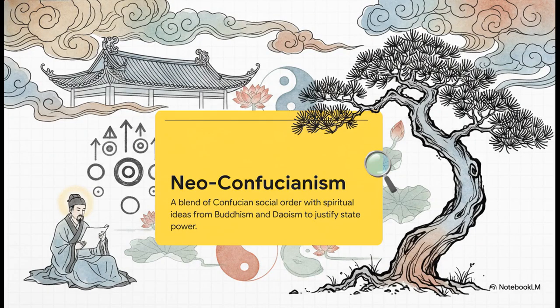Well, a big part of it was this idea called Neo-Confucianism. You can think of it as Confucianism 2.0. It took those classic ideas about social harmony and respect for authority, filial piety, and mixed in some spiritual ideas from Buddhism and Taoism. This created a super powerful belief system that basically legitimized the entire government structure.